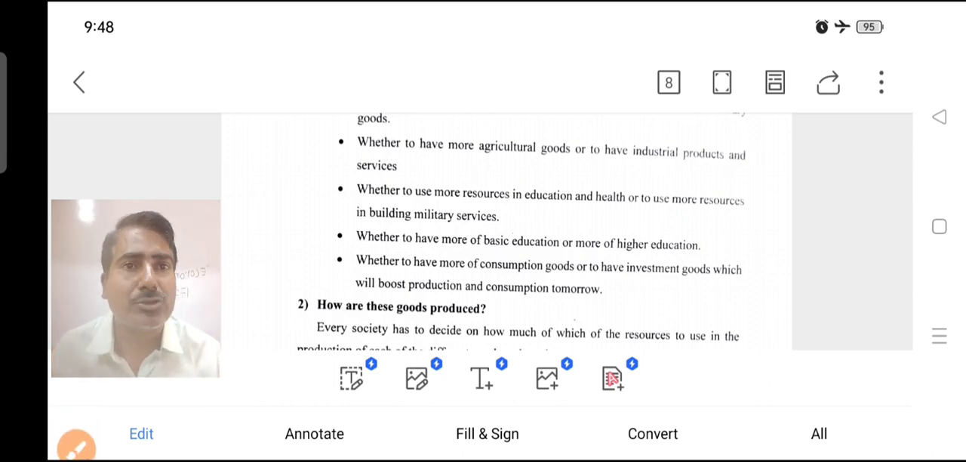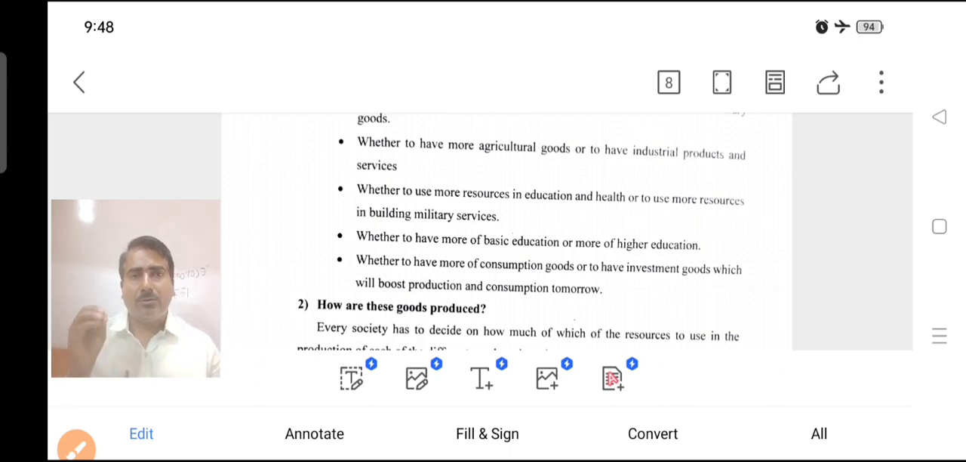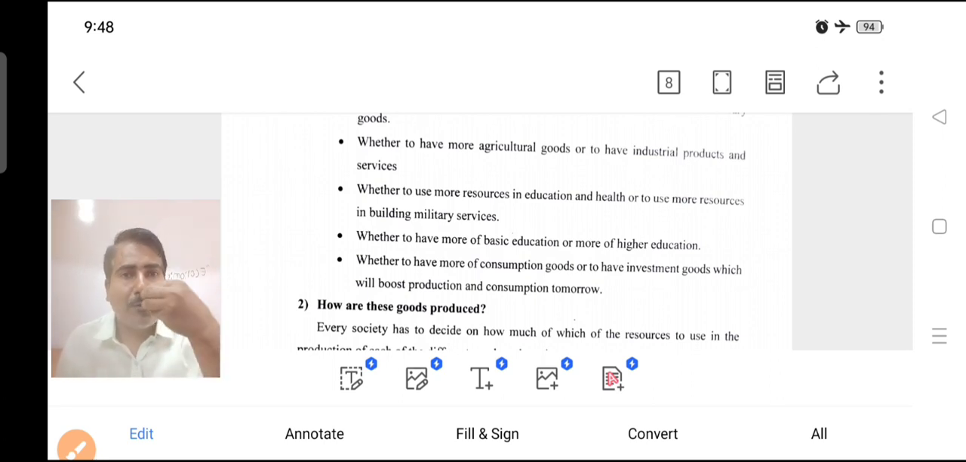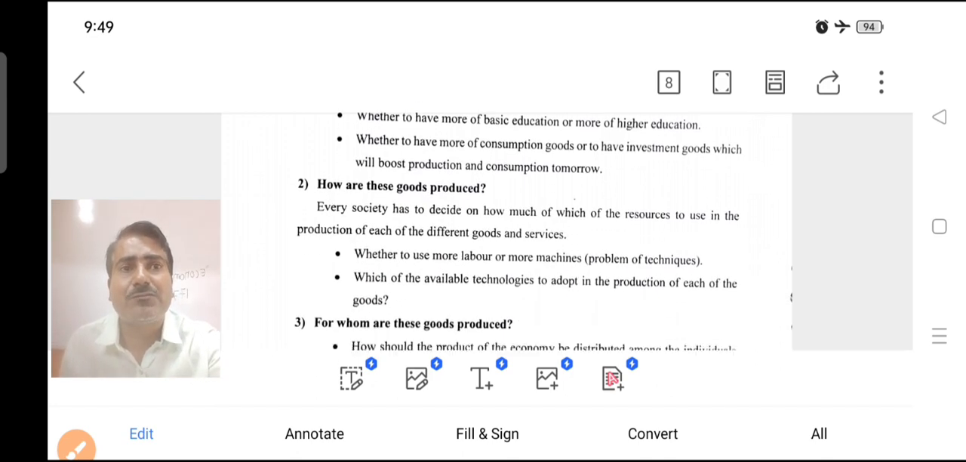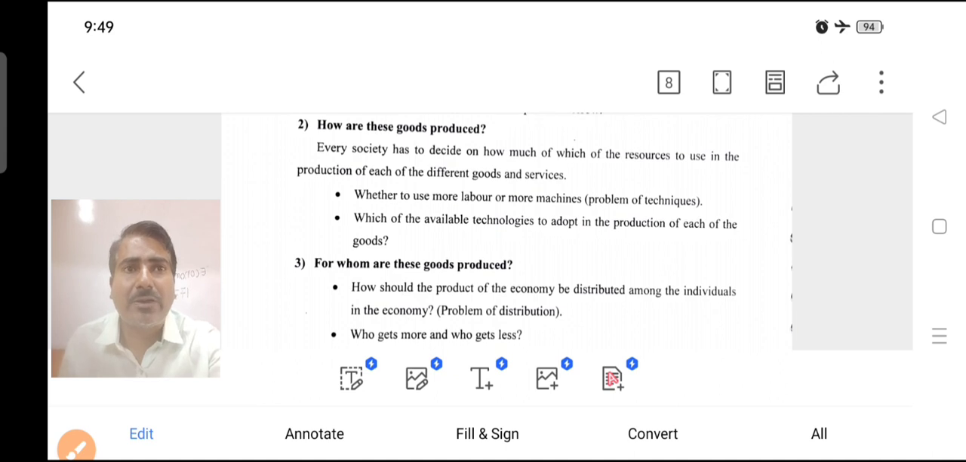Then the last questioning, the first fundamental questioning: whether to have more consumption goods or investment goods, which will boost production and consumption tomorrow. Day and tomorrow, that is the question. Day means at present, tomorrow means future. For which purpose do they produce, consumption or investment? So all these fundamental questions come under the first one: what to produce.